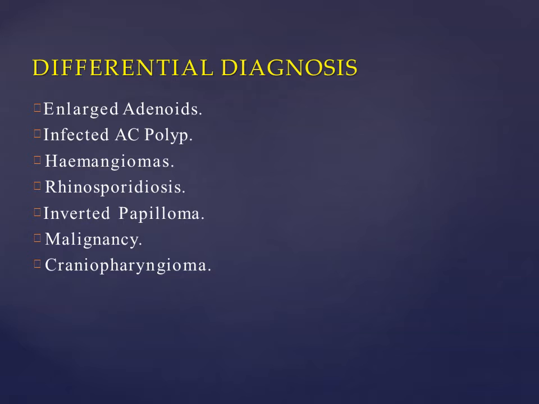Differential diagnosis. How can you confuse this tumor with something else? Basically, an enlarged adenoid can be confused with JNA. If there's an infected antrochoanal polyp, a hemangioma, rhinosporidiosis, inverted papilloma, malignancies, and craniopharyngioma, all of these can be confused with JNA.